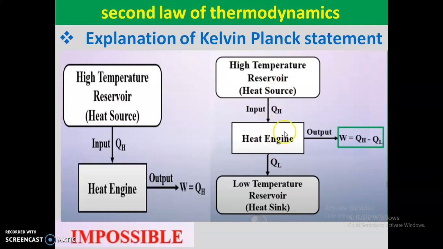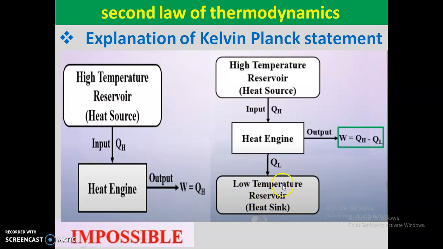The heat engine gets heat from the high temperature reservoir, converts some amount of it into work, and the remaining amount of heat is rejected to the low temperature reservoir.